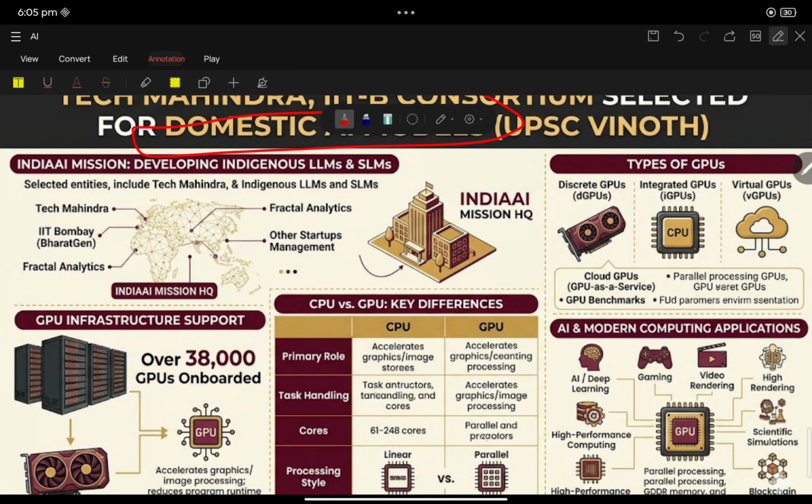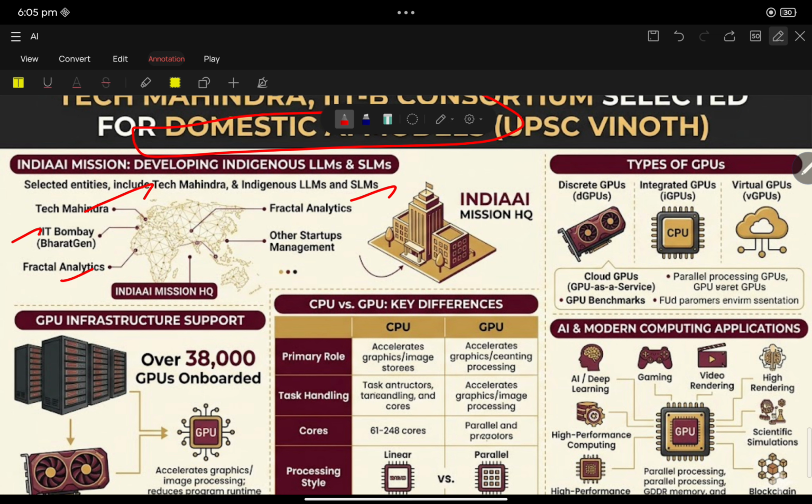IIT Bombay came up with Bharat Gen. See, in the exam they will ask. IIT Bombay came up with Bharat Gen. And then Fractal Analytics, large language model, small language model. All these belong to India.